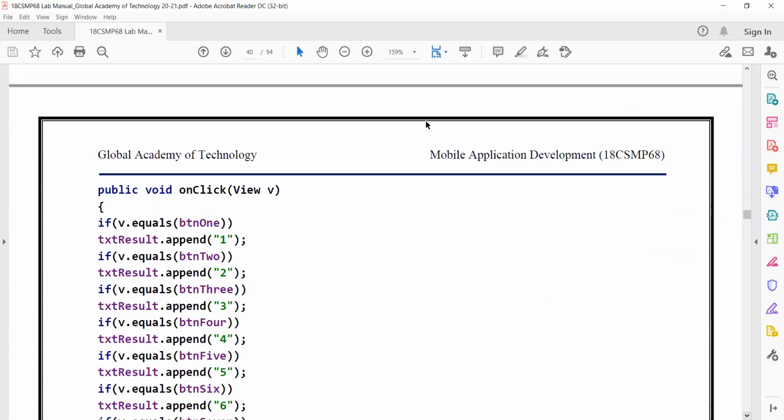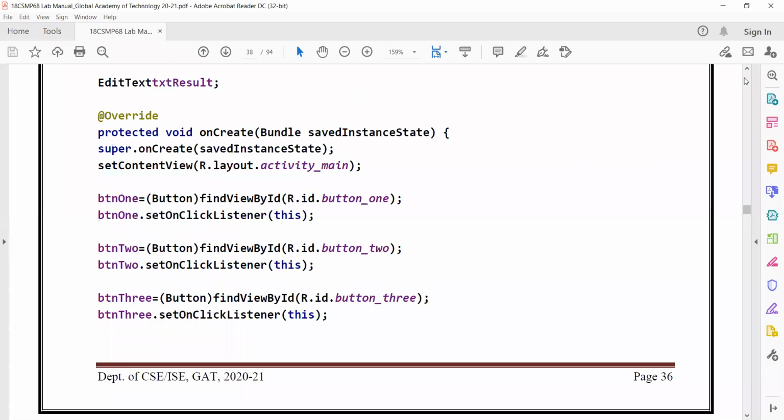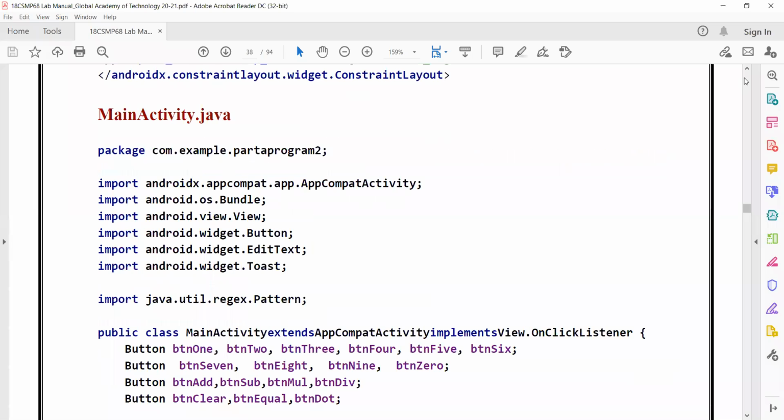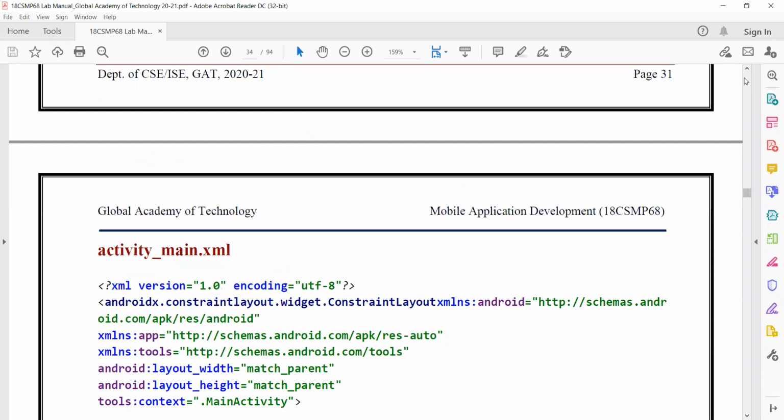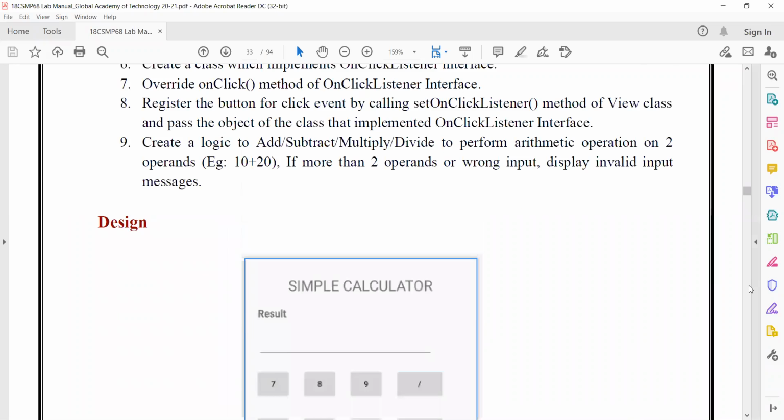In order to process the event, what should we do? We need to write an onClick method. The most important thing is you should make onClick method public. Why? Because this onClick method has been defined, as I discussed, in an interface. In what interface has it been defined? This onClick method is defined in an interface called, let me scroll up, one second.